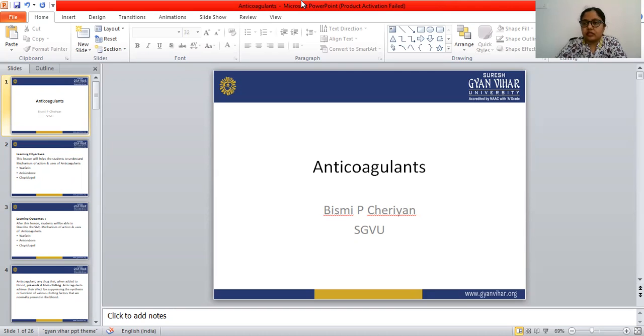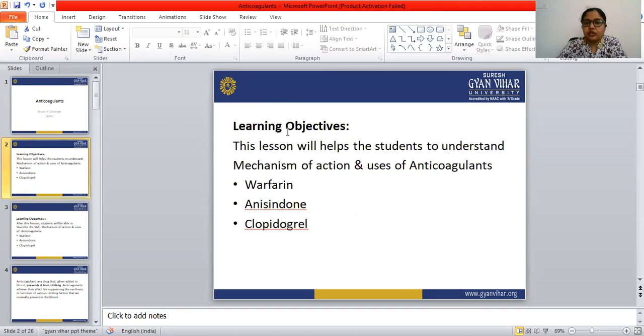Today I'm going to discuss the anticoagulant drugs. The learning objective of this topic is that this lesson will help the students understand the mechanism of action and the uses of the anticoagulants, mainly the drugs warfarin, anisindione, and clopidogrel. So we are discussing these three drugs here.